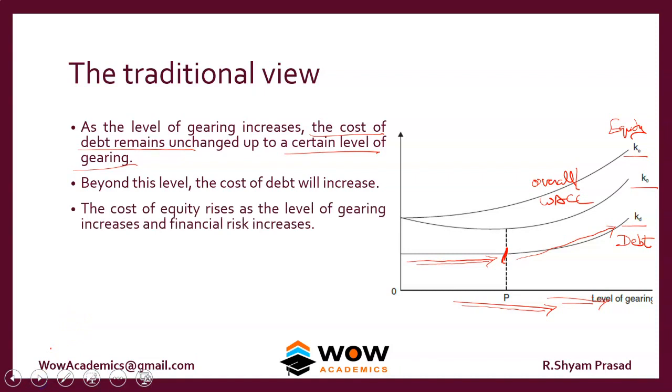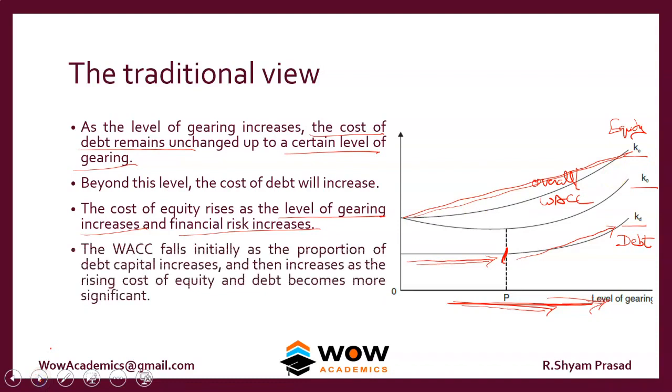The cost of equity rises as the level of gearing increases, and the financial risk increases. So here the equity shareholders feel that debt is always a kind of risky thing. Whenever the gearing is increasing, the cost of equity keeps on increasing. You can see it here in this line. It keeps on increasing.